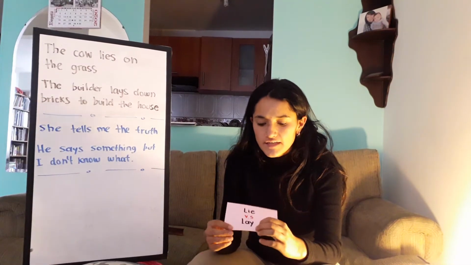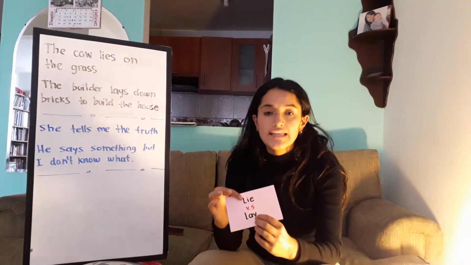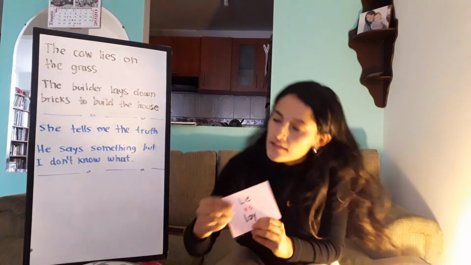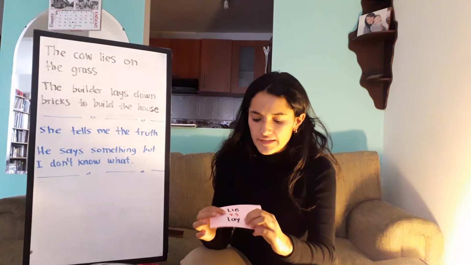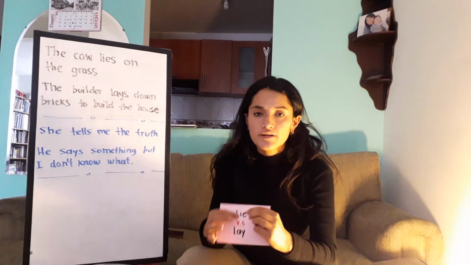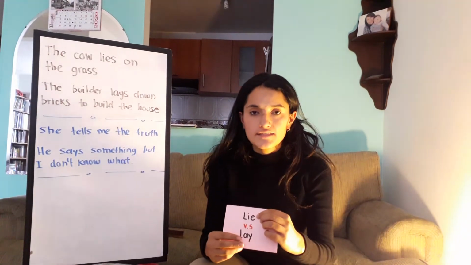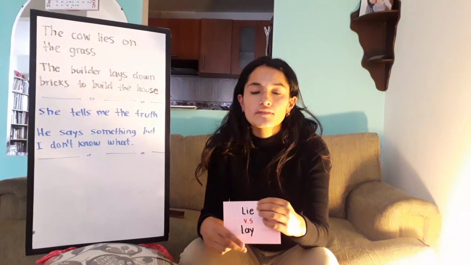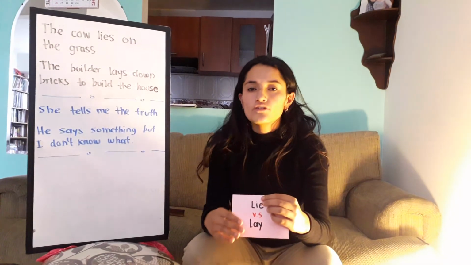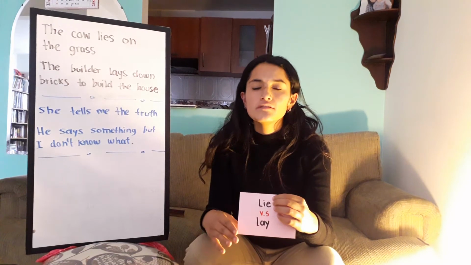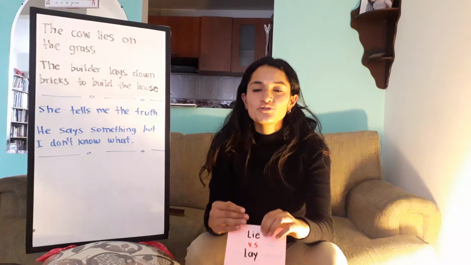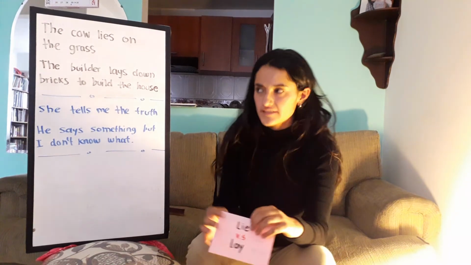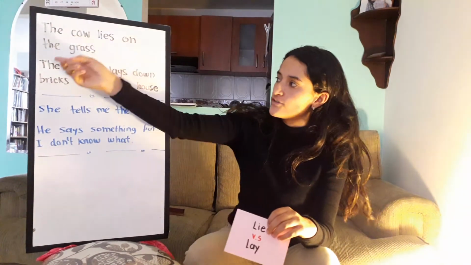And the last example, the comparison between lie and lay. It is really confusing, but we are going to explain it. Both are verbs. Lie is to be in a horizontal way in order to rest our bodies. For example, the cow lies on the grass.